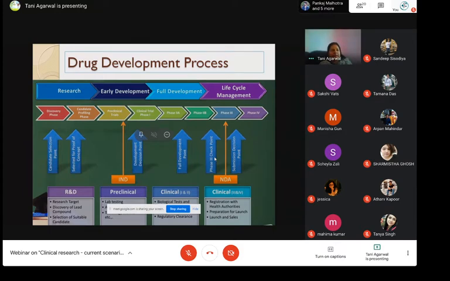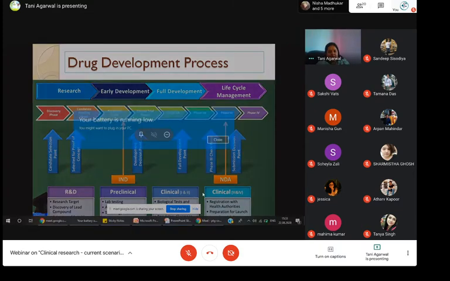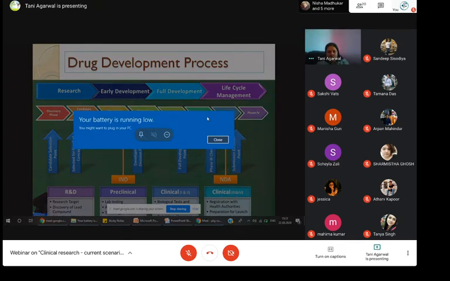If it is found unsafe, even in phase 4, the drug may be revoked. Fine. So now, the boxes on the bottom of the slide also tell you the same thing that I've just narrated, like the R&D phase and the preclinical phase, clinical 1 and 2 phase, and then clinical 3 and 4 phase. Right.